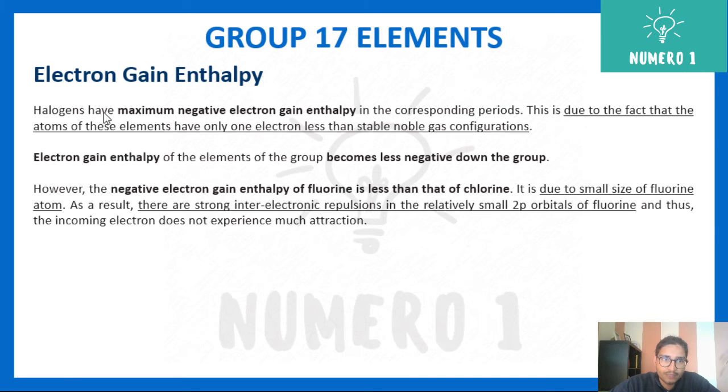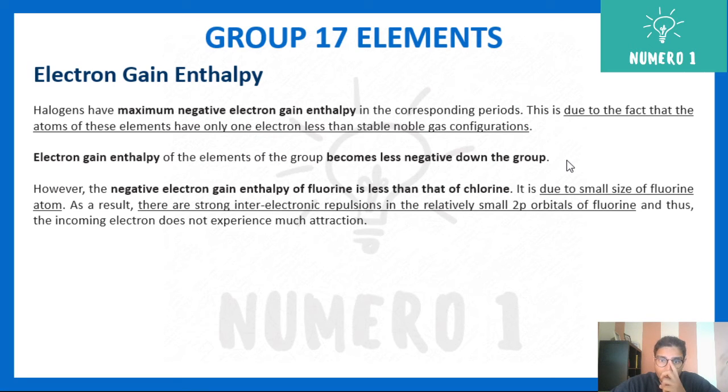Electron gain enthalpy. Halogens have maximum negative electron gain enthalpy. The reason is they get immediately stable. This is due to the fact that the atoms of these elements have only one electron less than their stable noble gas configuration. Electron gain enthalpy of the elements of the group becomes less negative down the group.